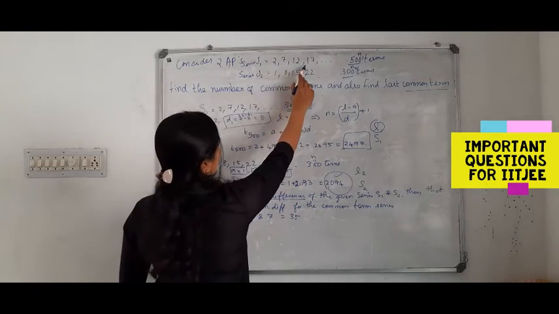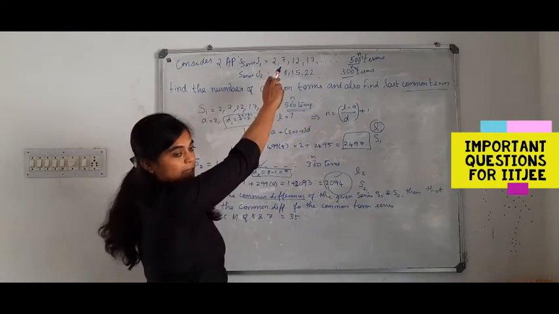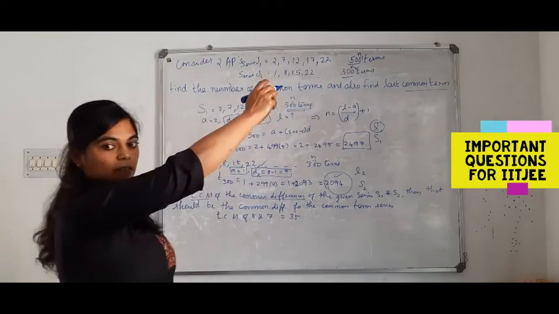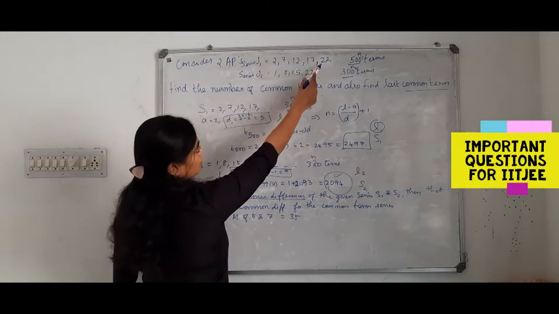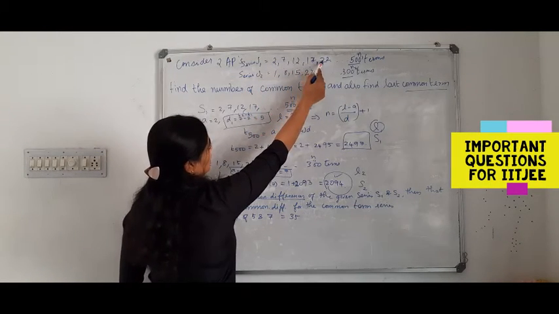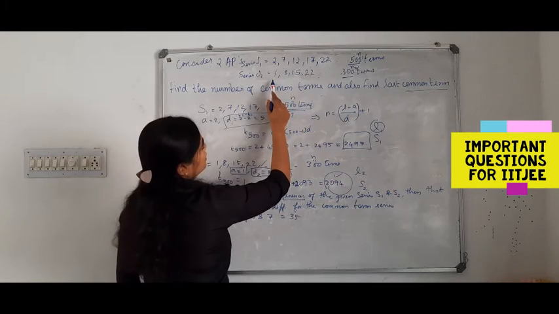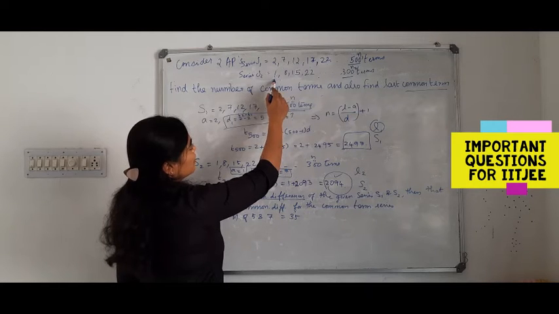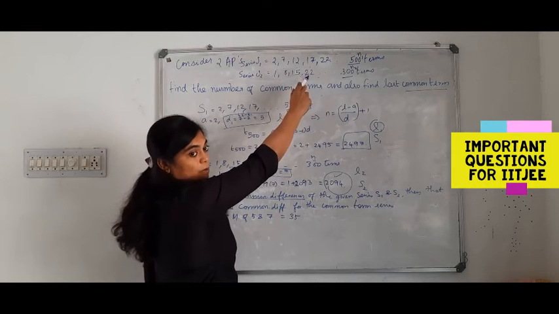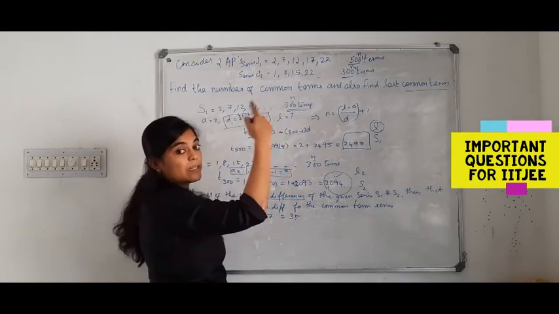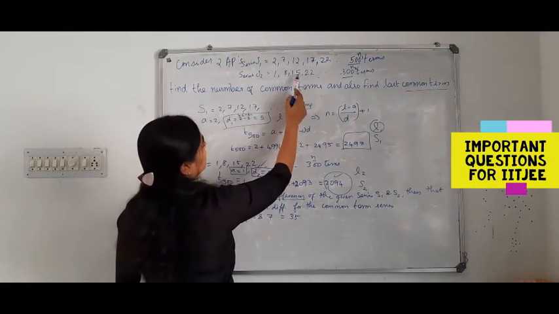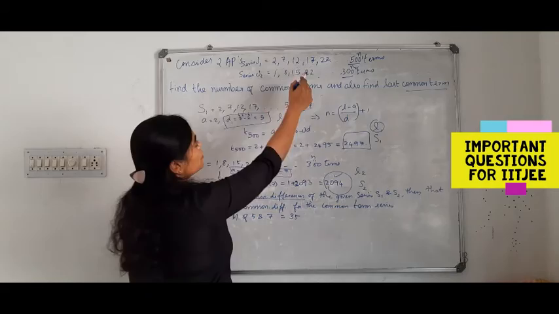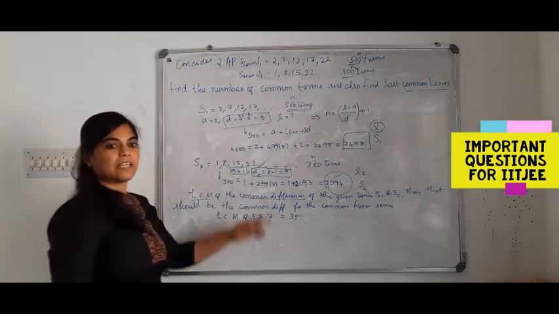This is 2, 7, 12 and 17. What will be the next term of the series? 22, if it is succeeded by 5, right? Each and every number is succeeded by 5. So after 17, plus 5 is 22. Now here also, the common difference is 7: 1, 8, 15 and 22. Now 22 is the first term of the common term series. Before that, there is no common term, right? 22 is the first term of the common terms of the given two series.